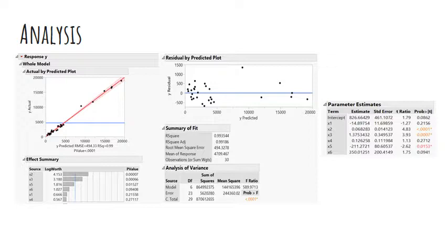Moving on to parameter estimates, we see that X2, X3, and X5 have probability t-values less than 0.05, meaning that we reject the null hypothesis that they are not significant. We are going to move forward with other analysis to see if any variables can be removed from the final equation.